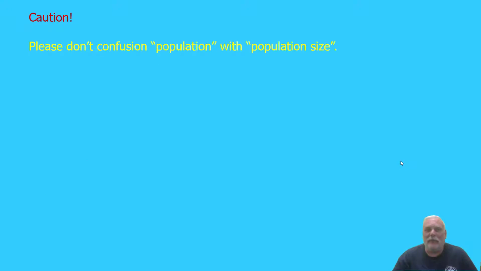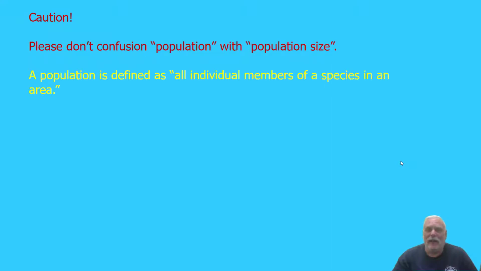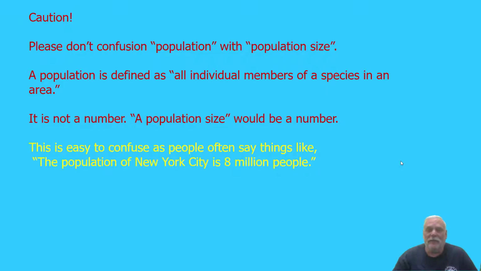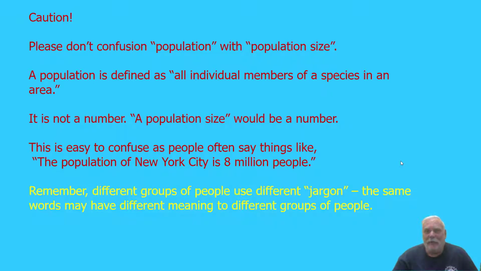Now be careful with this term. Please don't confuse the word population with population size. A population is defined as all individual members of a species in an area. It's not going to be a number. A population size would be a number. And it's easy to make this confusion because we often say things like the population of New York City is 8 million people. As we recall from last lecture, different groups of people will use the same words, but they use them in different ways. Sometimes they use what's called different jargon. The same words may have different meanings to different groups of people, the exact same words, like population and population.